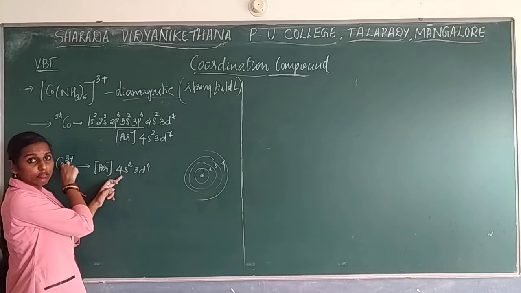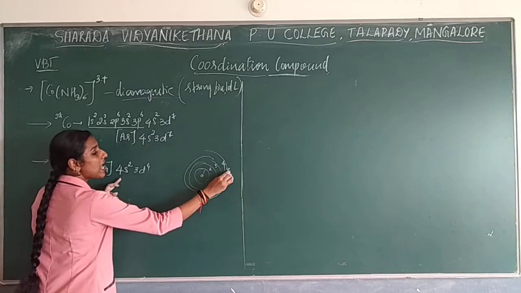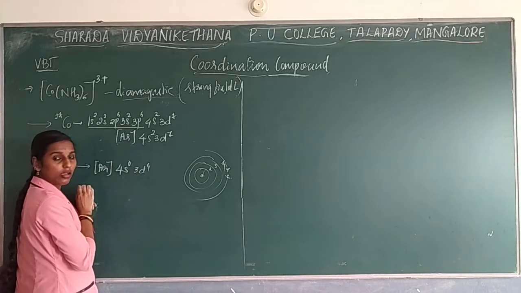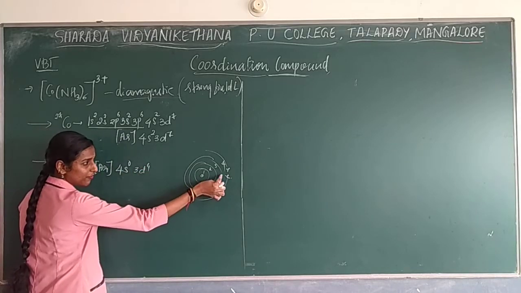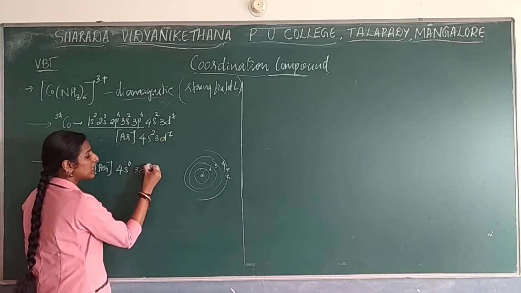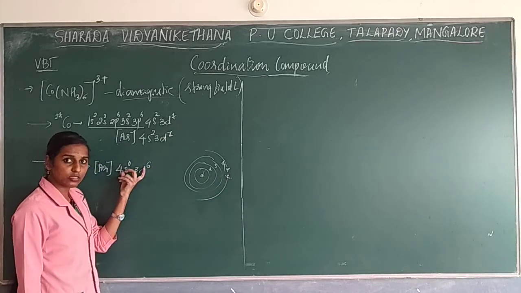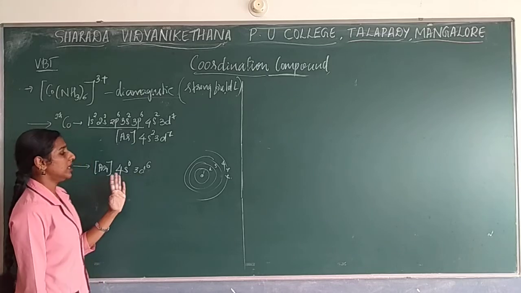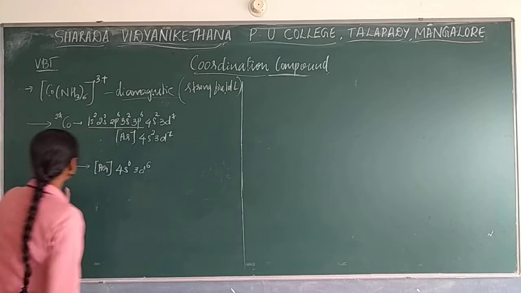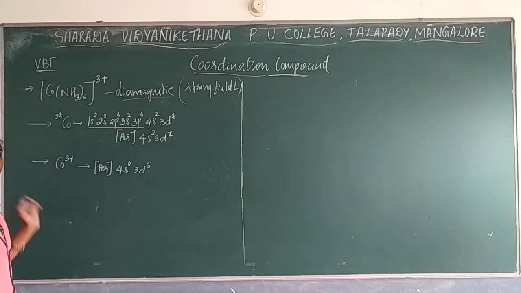So you need to remove 3 electrons. The last shell is having 2 electrons. Remove these 2 electrons, so it is 0. The next 1 electron, you should go for the next shell, that is the 3d shell. So 7 becomes 6 when you remove 1 electron. I guess you understood the concept. So this is regarding writing the electronic configuration based on oxidation number. This is the second step.